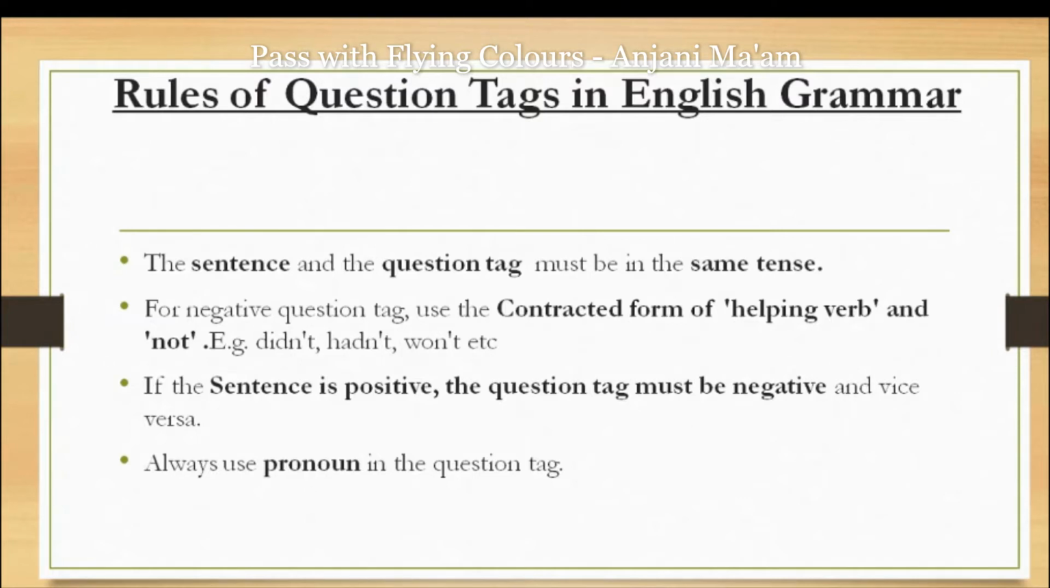For a negative question tag, we use the contracted form of the helping verb. For example, didn't, hadn't, won't. Instead of using did not, had not, would not, we will say didn't, hadn't, won't. If the sentence is positive, the question tag must be negative and vice versa.